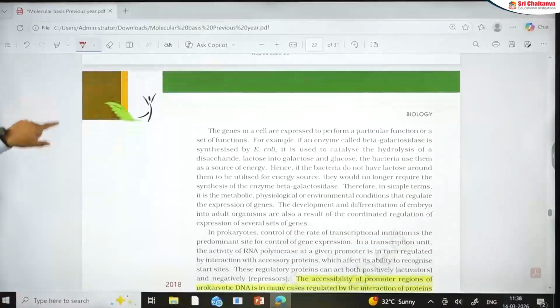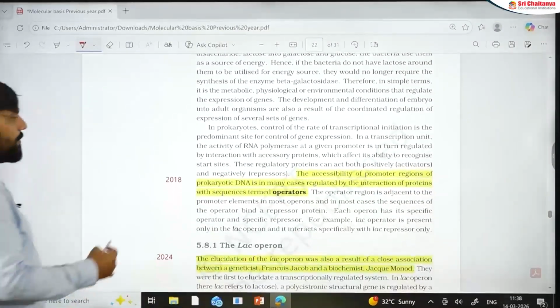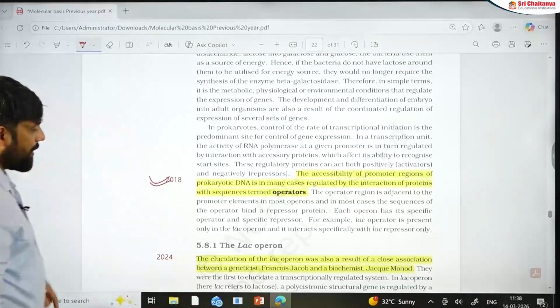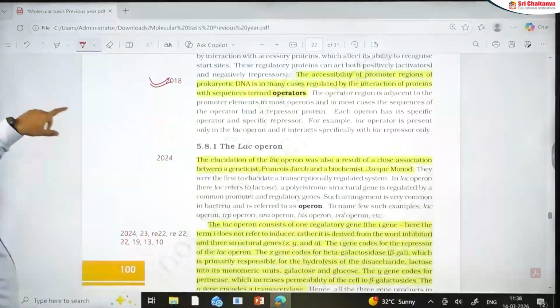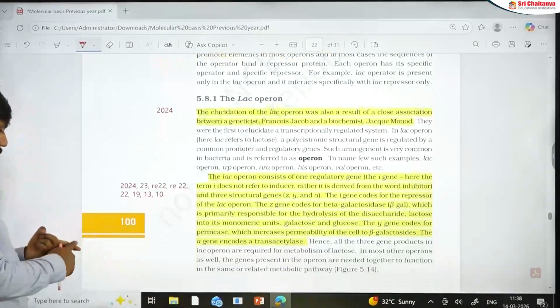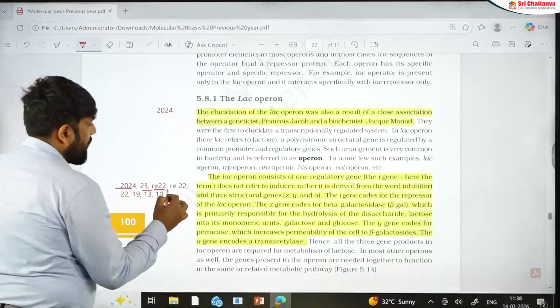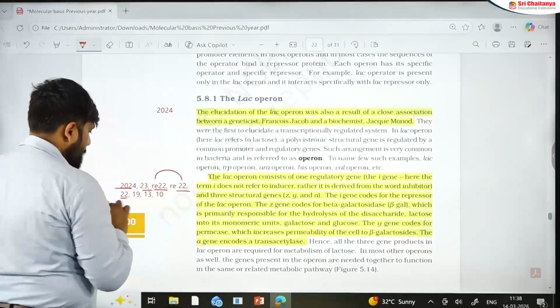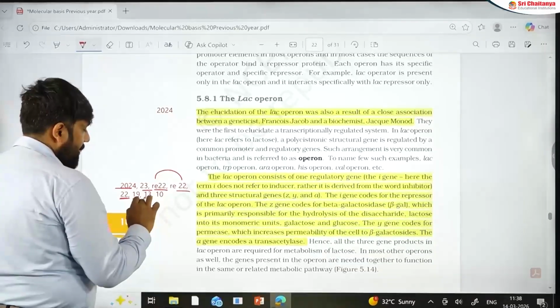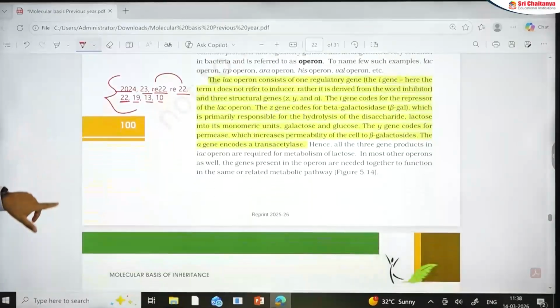And at the transcriptional level, you have the Operon systems mentioned and also here the Operon system is explained, definition of Operon in 2018. In 2024 the elucidation part was mentioned, a small matching came on Jacob and Monod. See this part, Lac Operon, what does Z do? What do A or ZYA do? 24, 23, 22, 22. Why I am saying? Because 2 times questions come in. There is a separate 2022 exam, 19, 13 and 10. Very, very important question. Very, very centric question. It is going to appear. I do believe in 2025 it has a high chance, 2026 that it has a high chance to come.